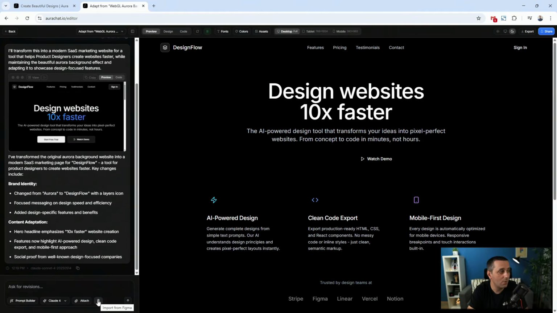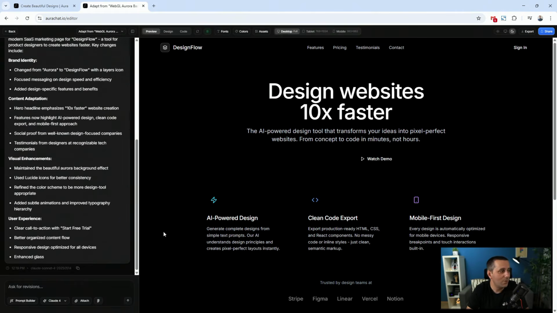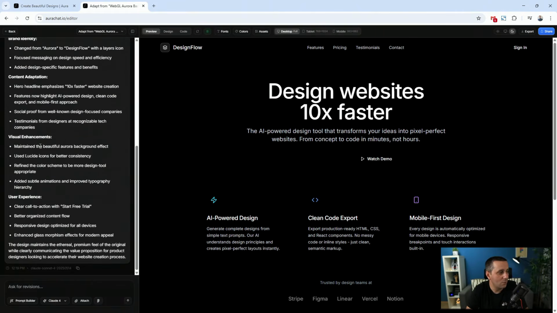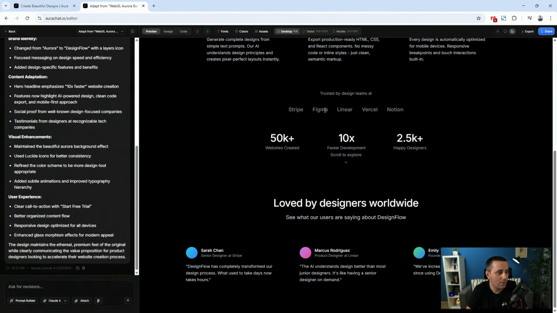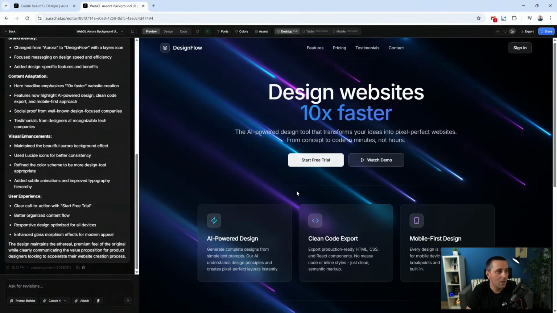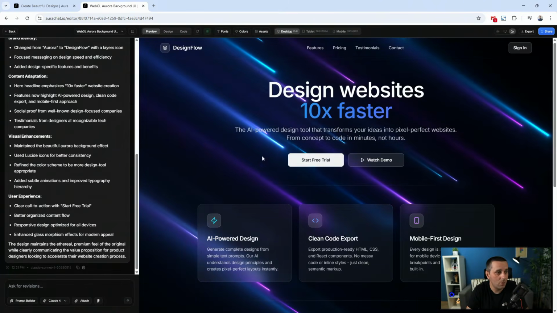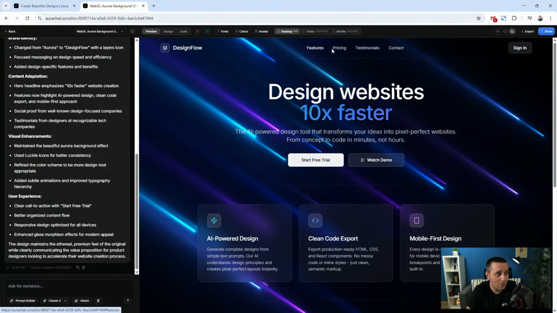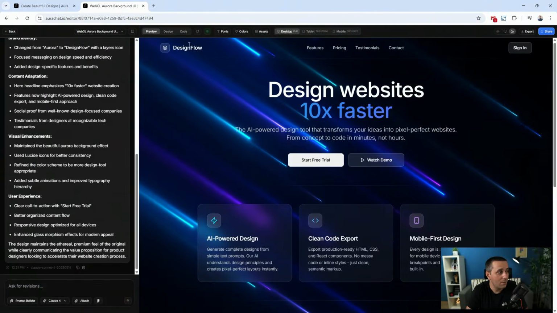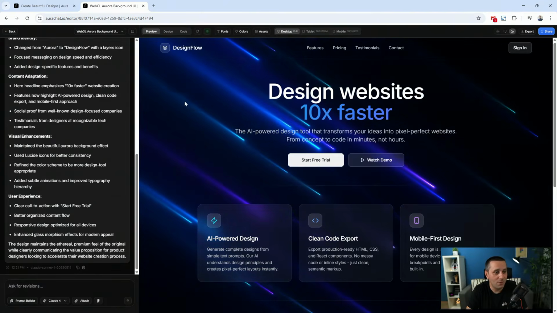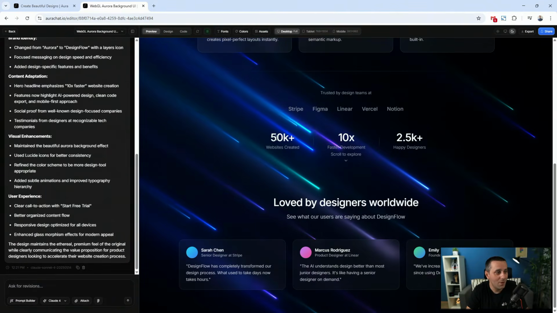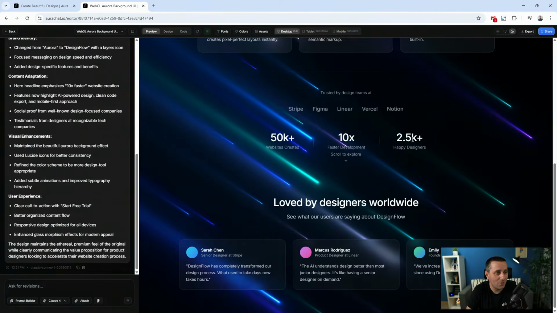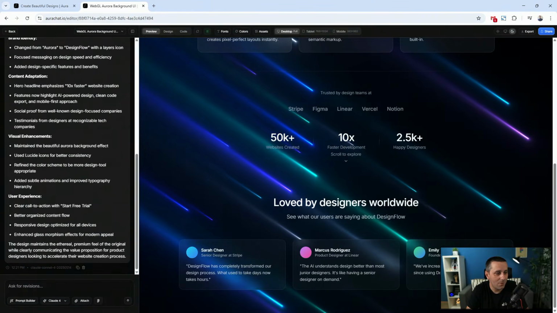While I explained all of this, it finished. So what we have right here is it's telling us what it did. You can see it created the website. It's going to refresh to add that nice looking background. And what's nice is you have iterations. You see it's called Design Flow, so we can change that if we want to, but it added these micro interactions, background animations.